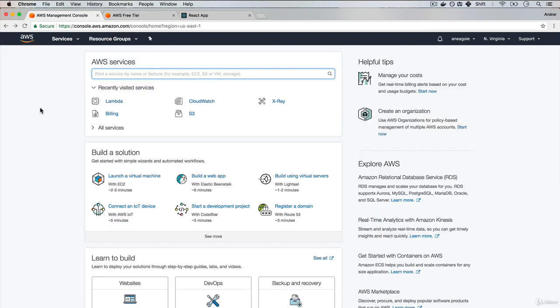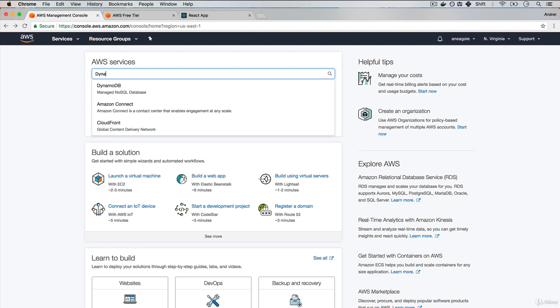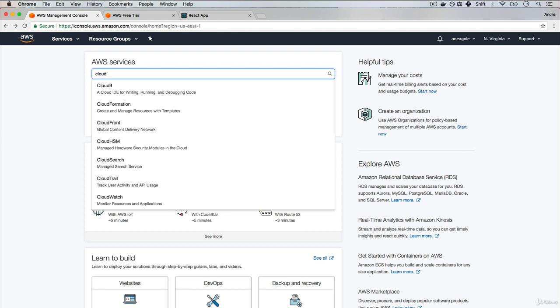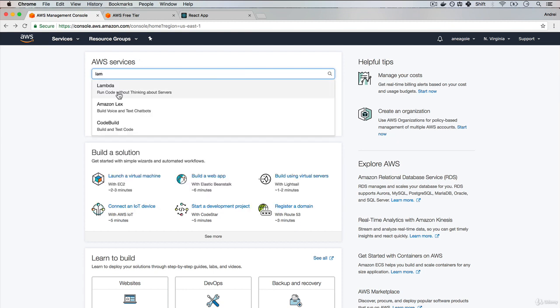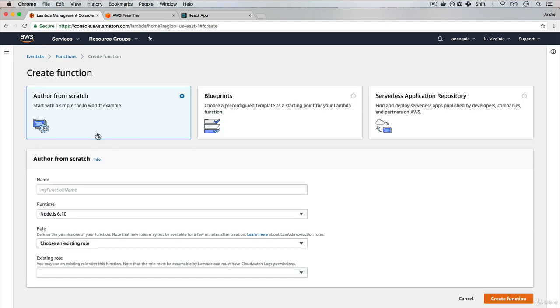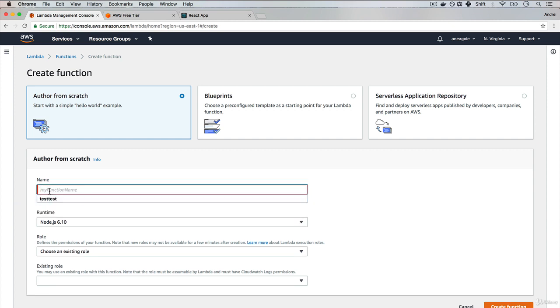Now, I recommend you create an account and take advantage of this free tier. Once you log in, you'll have something like this, your dashboard. Within the dashboard, you can ask for any AWS service. You can do DynamoDB, you can do S3, you can do CloudFront that we've talked about, but we're interested in Lambda. You just click on the service that you want and it gives you a dashboard. You see that I already have a few things over here. But to show you how easy it is to create a function, well, I can just name it test, or what should we name this actually?